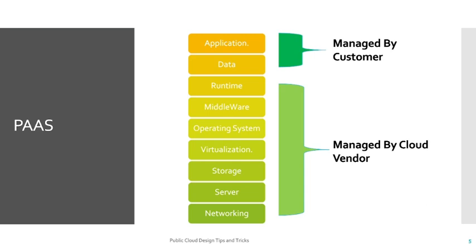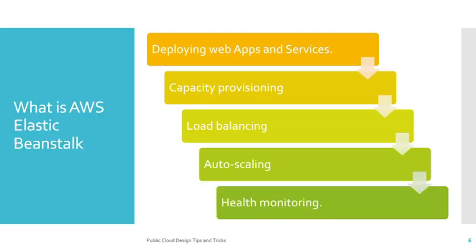When we say PaaS, that means the platform as a service deployment model. So we will discuss this with respect to the shared responsibility model. That means which responsibilities a developer has to take care of and which responsibilities have to be taken care of by the public cloud vendors. So here we understand the developer only has to take care of the application and data part. Runtime, middleware, operating system, virtualization, storage, server, networking, everything will be taken care of by the public cloud vendor. So that is the power of PaaS, where you just have to focus on application and data.